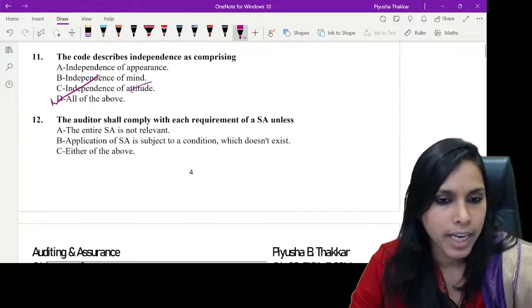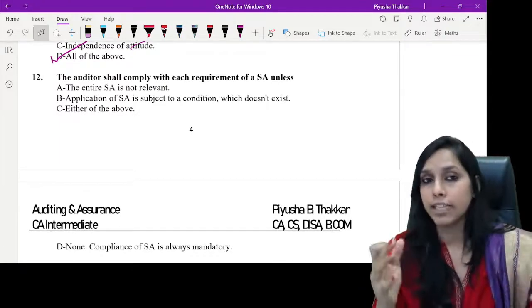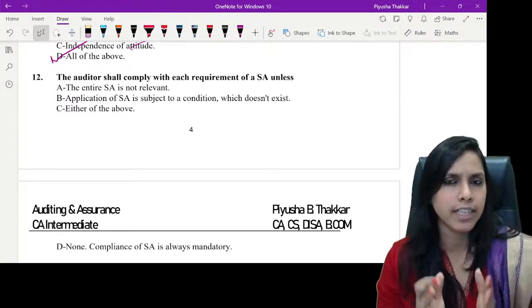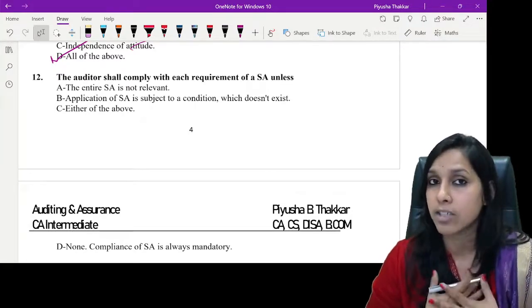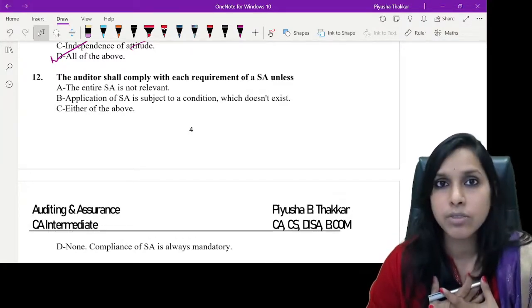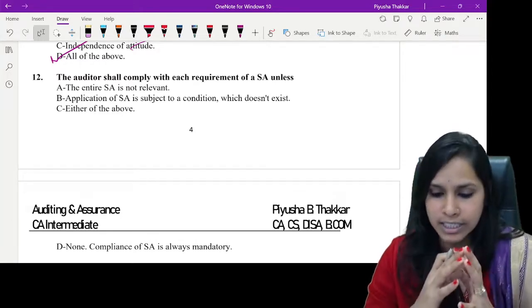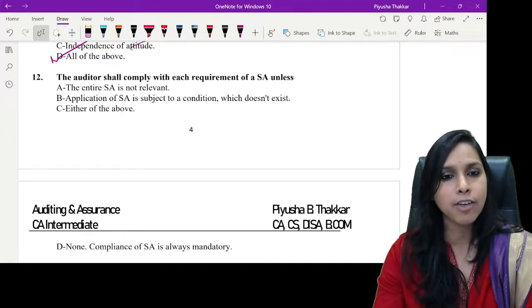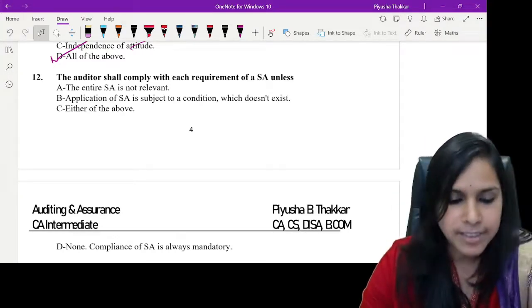Let's go ahead further. Because it is an easy standard, we are being able to wind up around 15 MCQs in a very less of time. Understand, your time is very valuable, and I don't want my students to lose any of their valuable time. So I want to just cut the crap, focus on the MCQs, finish it off and sharpen your concepts. Come on, let's go ahead further.